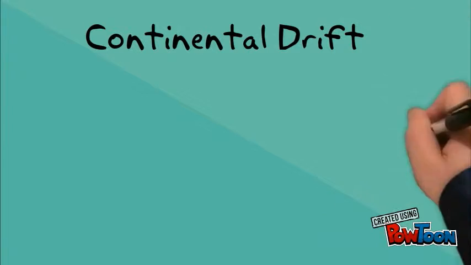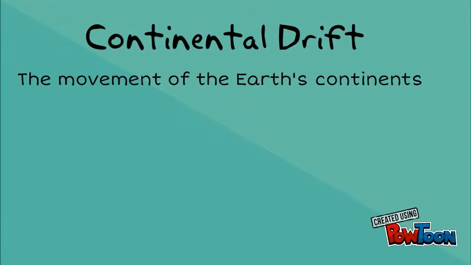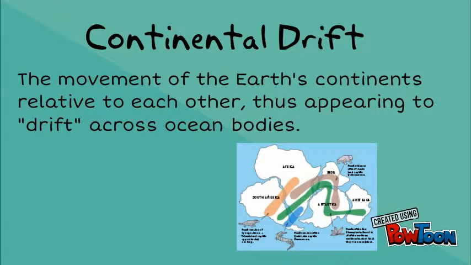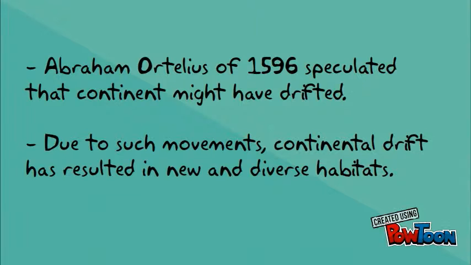Continental drift is the movement of the Earth's continents relative to each other, thus appearing to drift across ocean bodies. It is Abraham Ortelius in 1596 who speculated that continents might have drifted. Due to such movements, continental drift has resulted in new and diverse habitats.